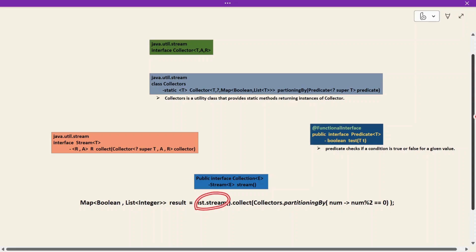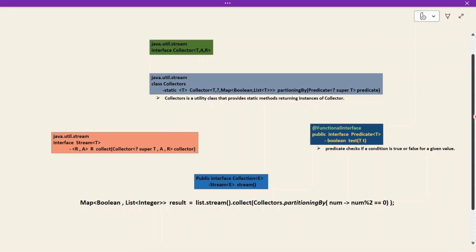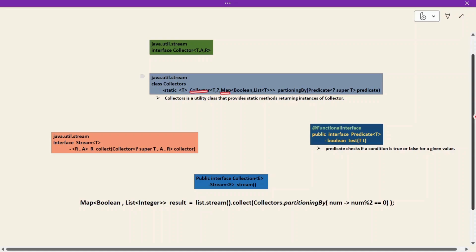Once we have the stream object, I'm calling the collect method. Collect is a method available in the Stream interface, that is why I'm able to call it. After calling collect, we have to use partitioningBy, because partitioningBy will return two groups: one is true and another one is the false group. See the return type: Collector of Map, key and value, Map of Boolean and List of Integers. It always returns only two groups, the true group and the false group. That is why its key is Boolean.